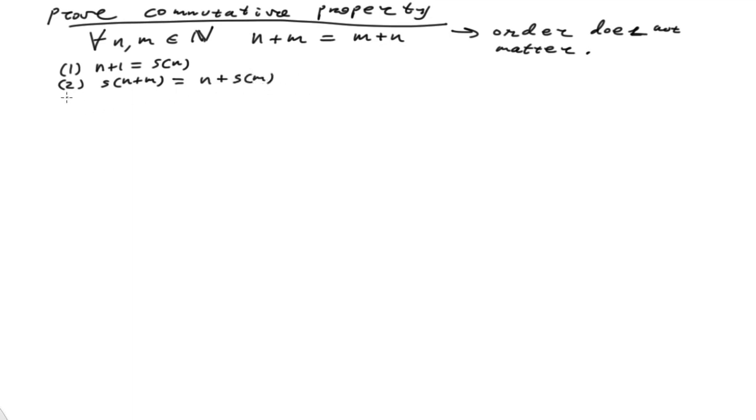Okay, that looks good. But now we have the third property that we've just proven, the associative property: n plus m, quantity, plus k is equal to n plus the quantity m plus k. Okay, all right, so that looks good. Those are our 3 hypotheses we can use now to prove the commutative property.